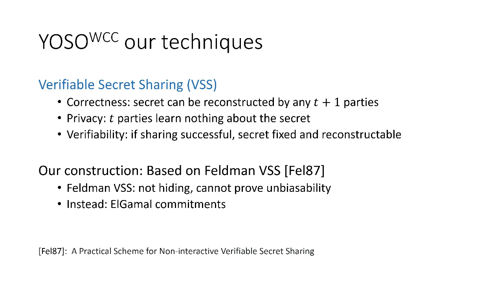And our construction is based on the well-known Feldman VSS scheme. While we cannot really use Feldman VSS out of the box because it doesn't provide hiding, and so we cannot prove unbiasability in the context of the overall randomness generation, we will adapt the construction by using the Elgamal commitments.